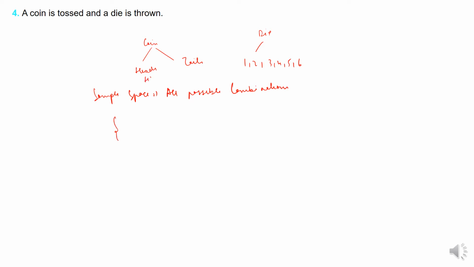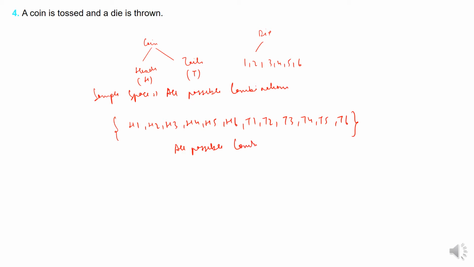Head I am denoting as head, and tails I am denoting as tail. So it can be like head 1, head 2, head 3, head 4, head 5, head 6, right? Similarly, I can get tail 1, tail 2, tail 3, tail 4, tail 5 and tail 6. These are all possible combinations. Right? So there is nothing more to this than what we have said.